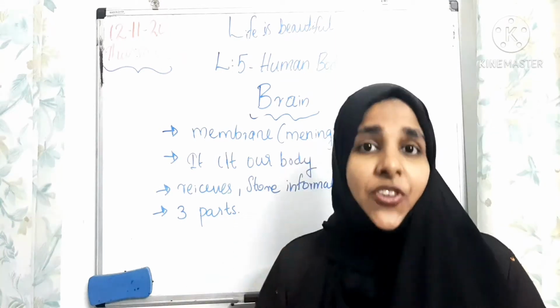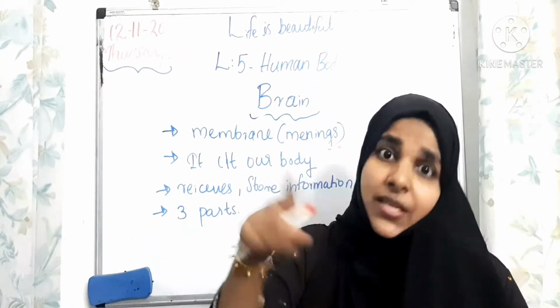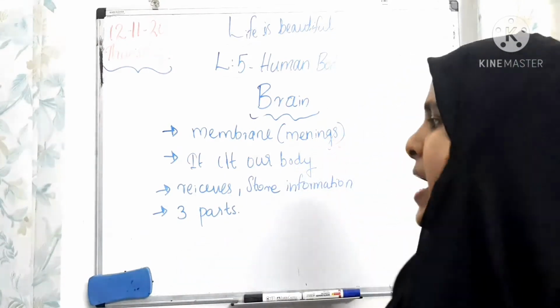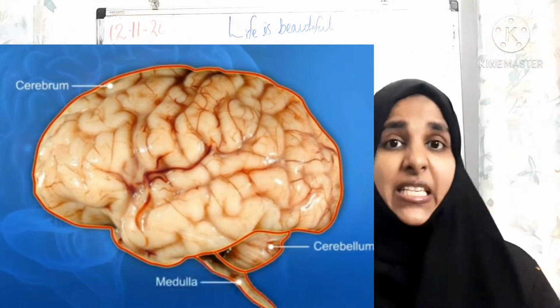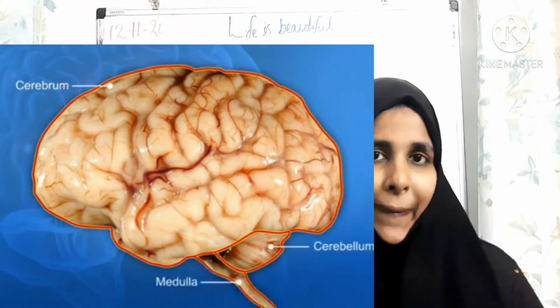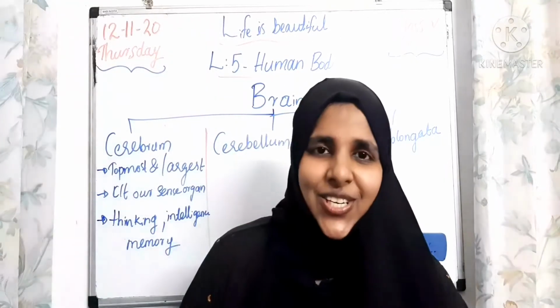Clear, all of you? The brain receives information, then it analyzes, thinks, and after that it gives instruction to the body. And it has 3 parts. What are they? Cerebrum, cerebellum and medulla oblongata. These are all the things we are going to learn today.